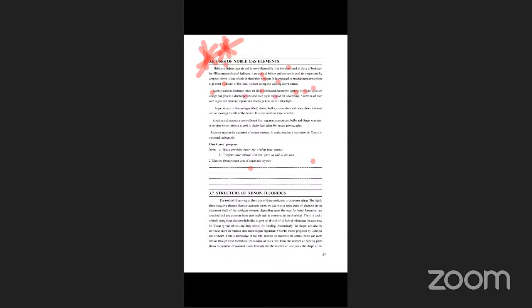Neon signs are used for advertising boards, for lighting. A mixture of neon with argon and mercury vapor in a discharge tube emits a blue light. Neon, argon with mercury emits blue light. Okay, so next,